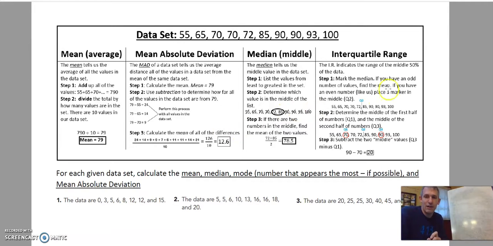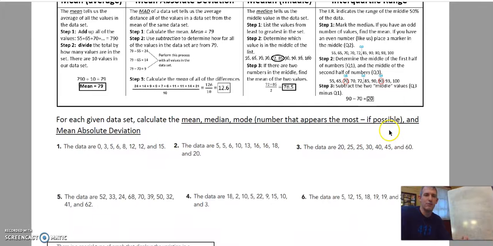And then IQR, interquartile range, is kind of finding the median of the median. If you find the median here, then you find the middle of the middle, the first middle and the second middle. And it's between those two numbers is your interquartile range. Okay, that was quick. We'll look at it again as we go through a problem.